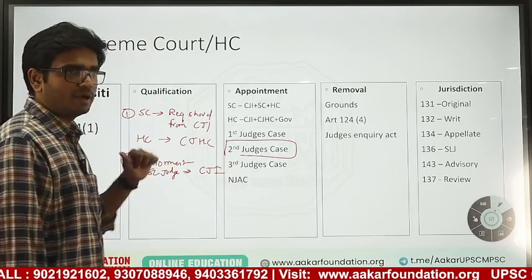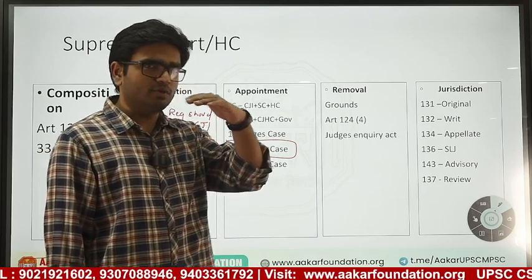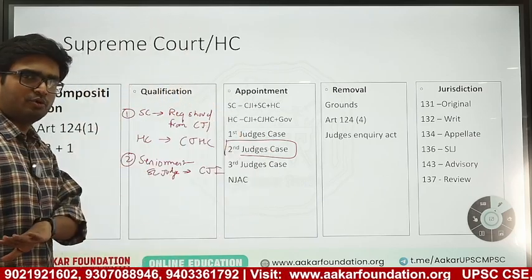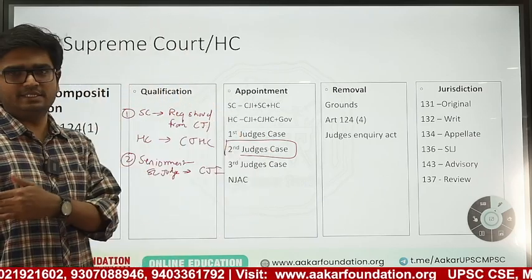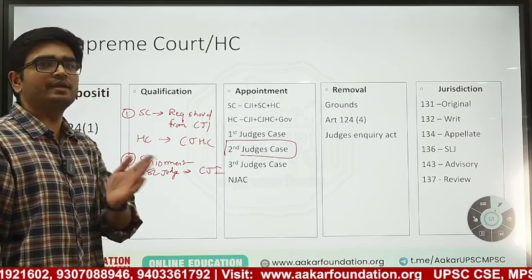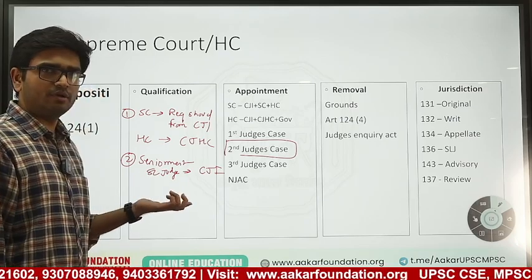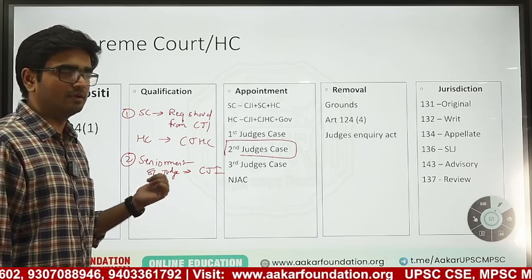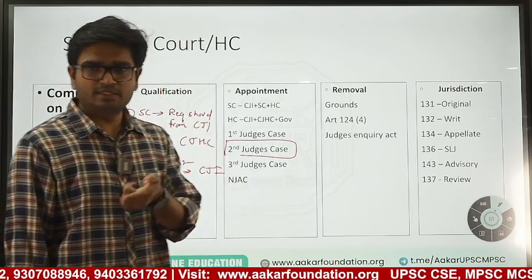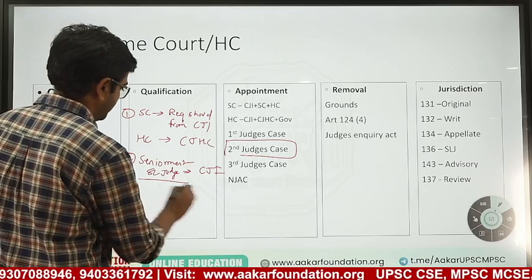So now you know why there is a list of CJIs which is already produced even before the next CJI comes. We know the name of the next CJI. Today we have CJI, Honorable Chief Justice of India, Mr. D.Y. Chandrachud. The next CJI we already know because of the seniority.